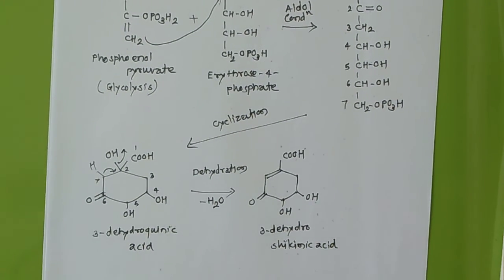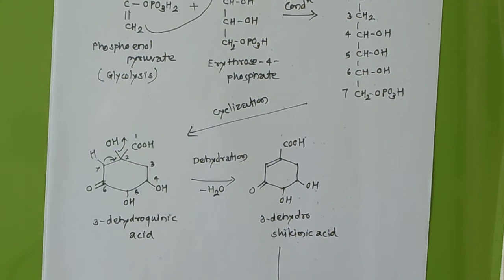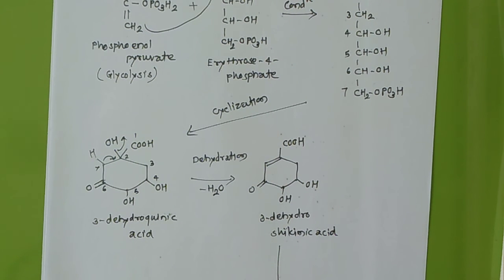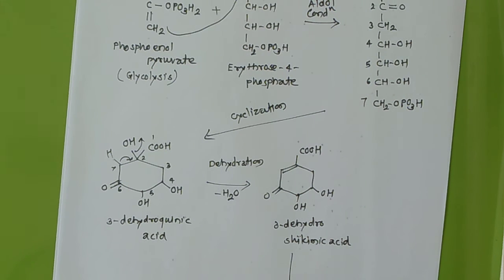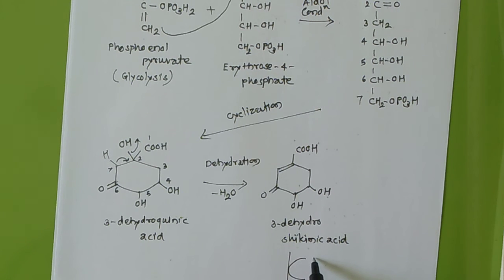Understand? Then from this we have to prepare shikimic acid directly. What do we have to do? Only the reduction. And in biogenesis, what will be the reducing agent? NADPH. H means the reduction, and what comes out is NADP plus.